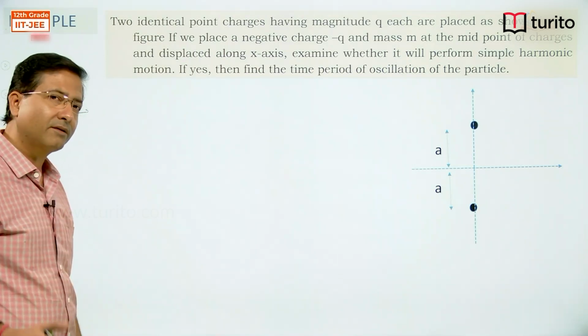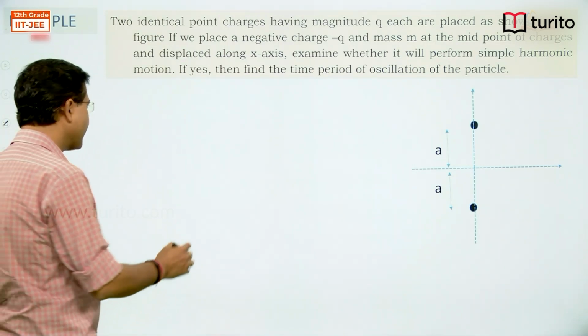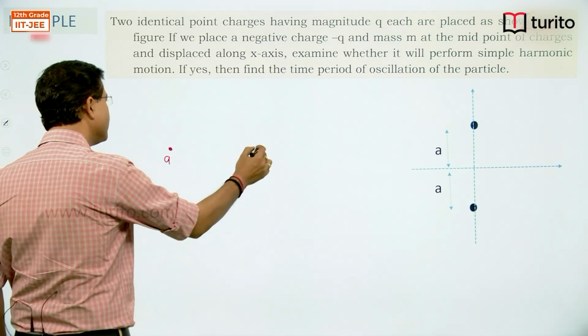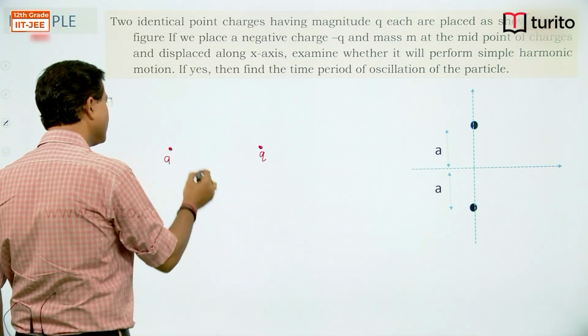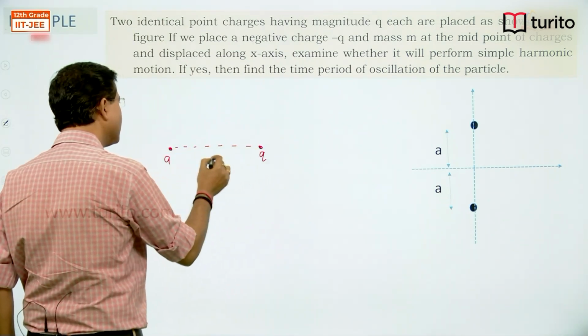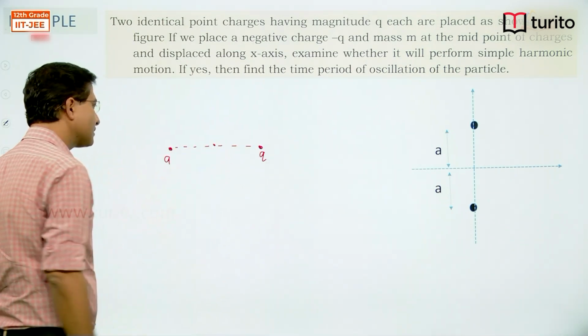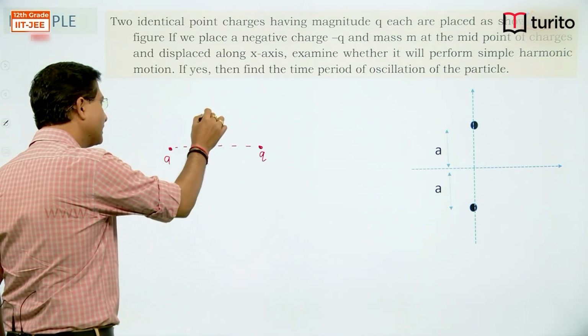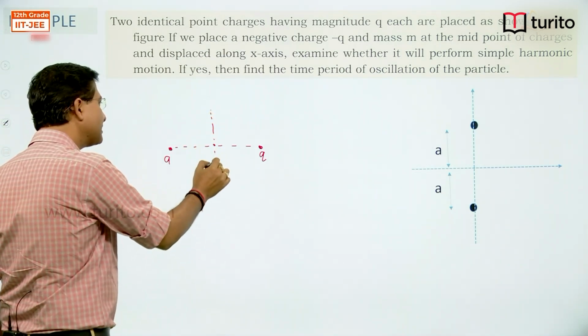So if you remember, in our last class we discussed that if I keep two charged particles, then for a positive charge, this position in this direction is unstable equilibrium.